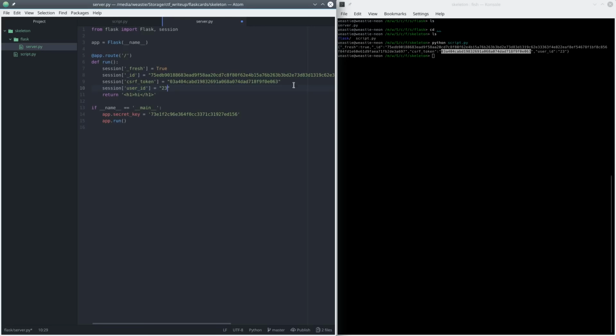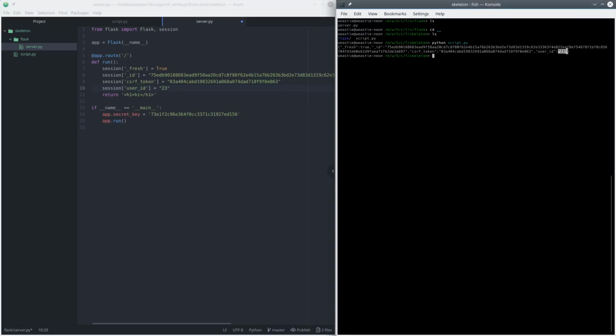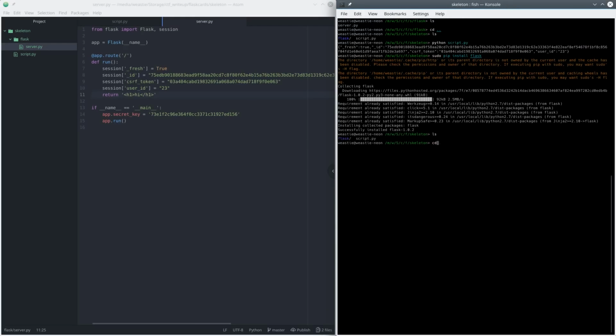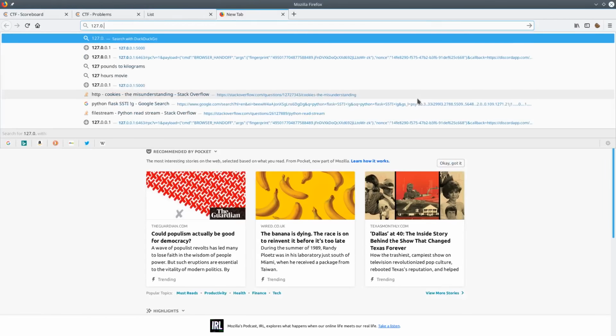Now one thing here that might be kind of tricky is that their user ID is stored in a string, so it's not a number. But anyway, this Flask server should be working, so I'm going to go ahead and install Flask and we'll try it out. Now this is running on 127.0.0.1. So here we have our hi page, but mostly I'm just interested in the session variable.